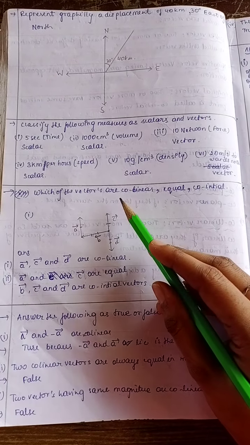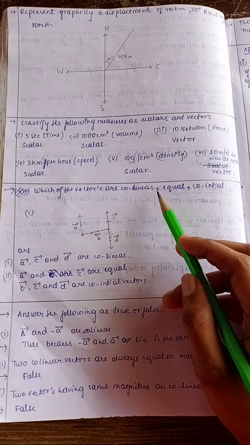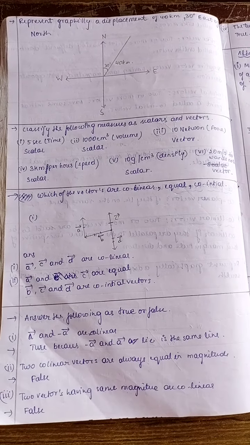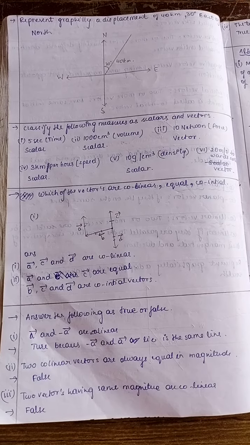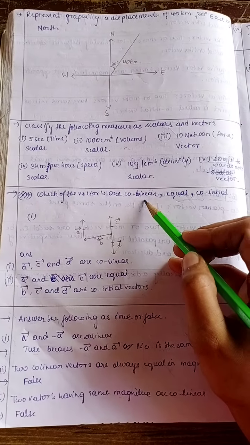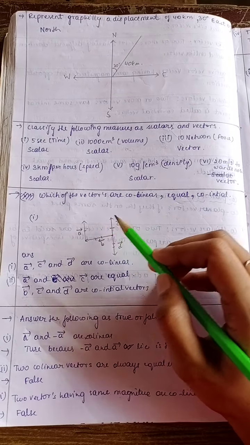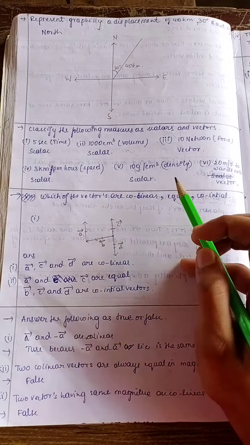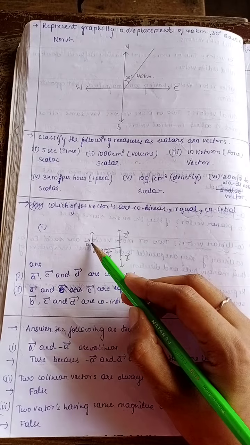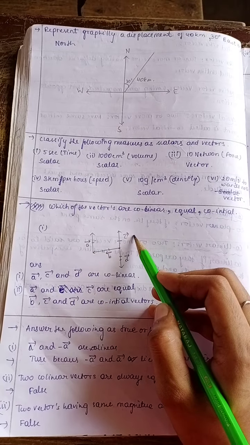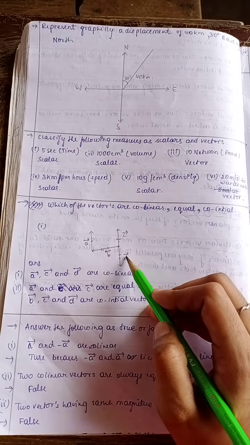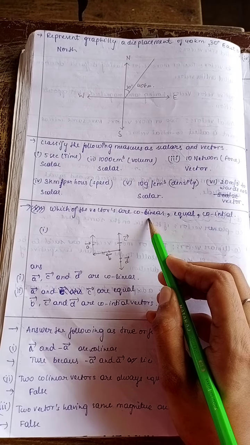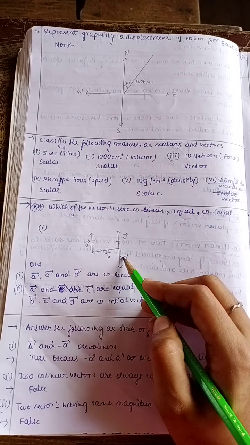Next is which vectors are collinear, equal and co-initial. Co-initial means started with the same point. Collinear means they are parallel to each other, and equal means their magnitude and direction must be same. Here consider A and C. A, C and D are collinear because they are parallel to each other.